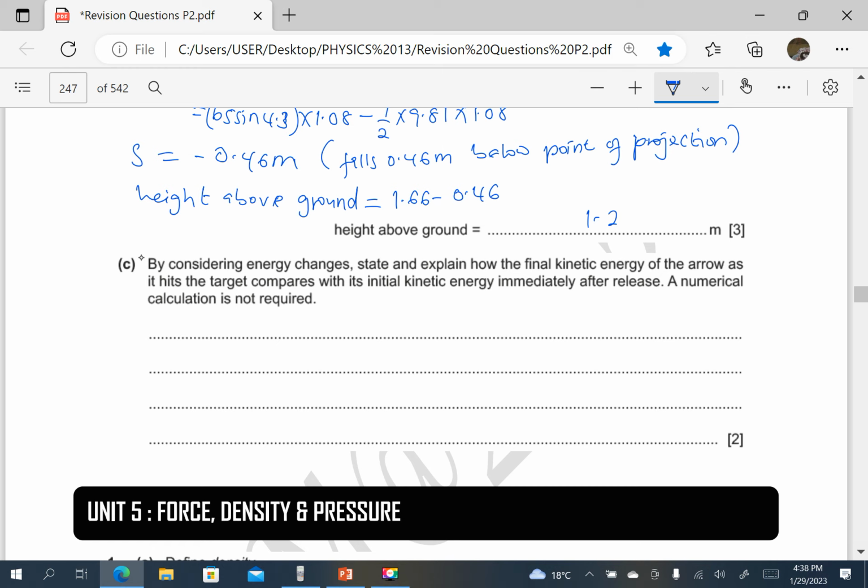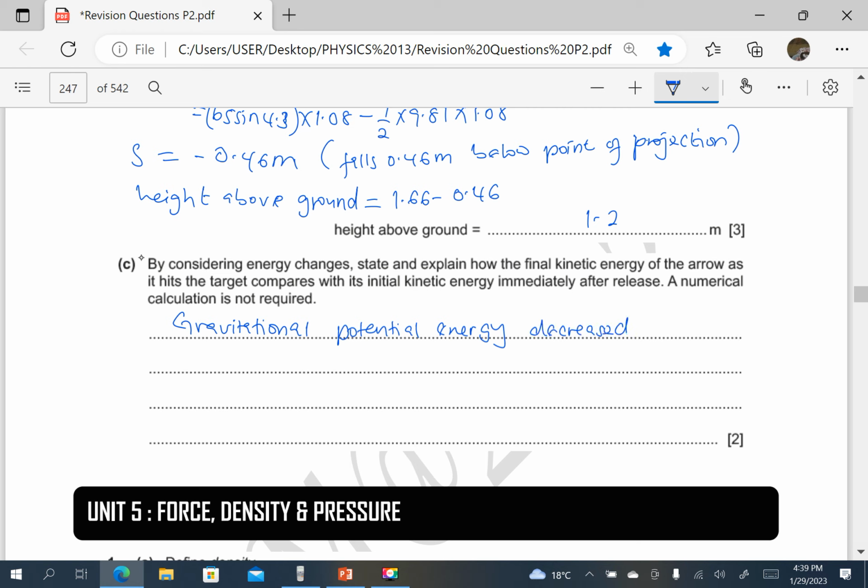So we noticed that actually the gravitational potential energy has decreased, but since our total energy is conserved, it means the kinetic energy has increased. It has fallen below the point of projection. So it means the gravitational potential energy has decreased because it fell below the point of projection. So I'm saying gravitational potential energy decreased.